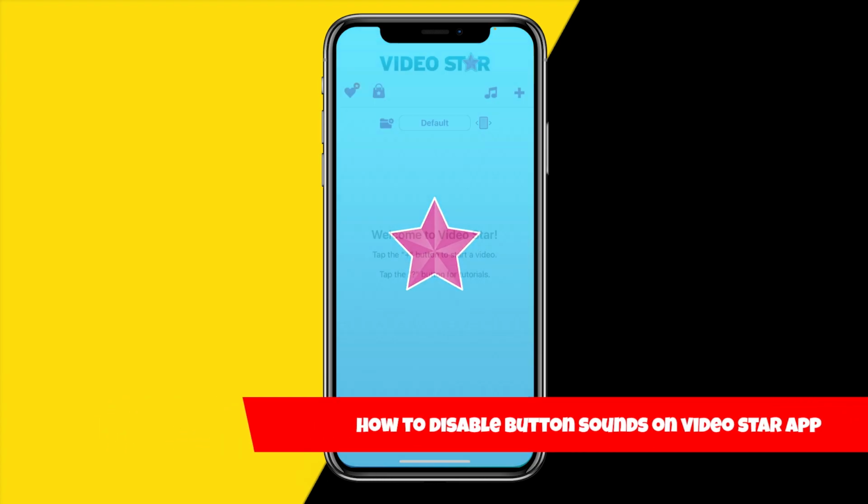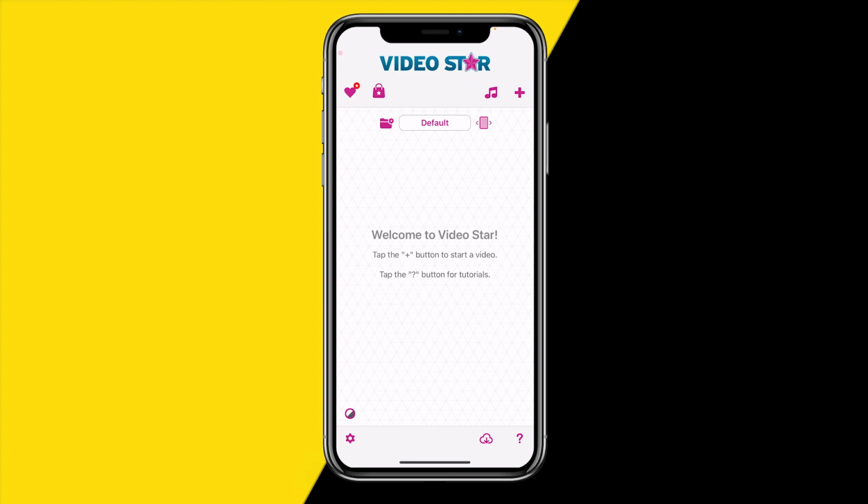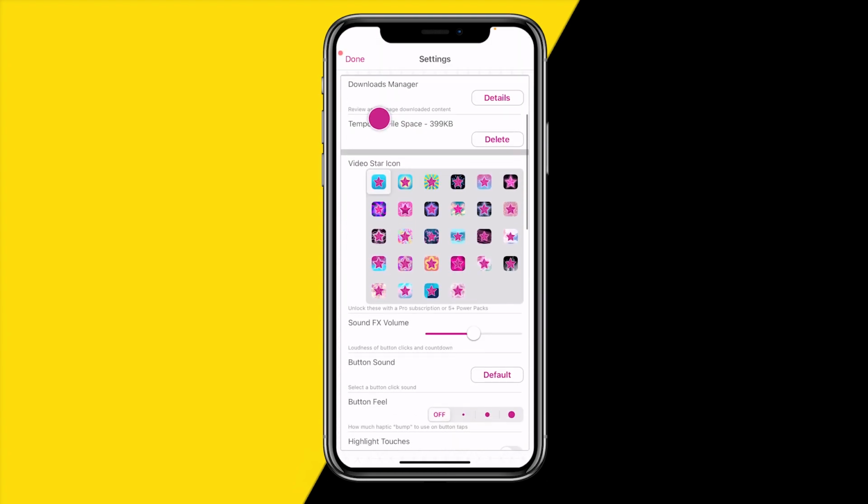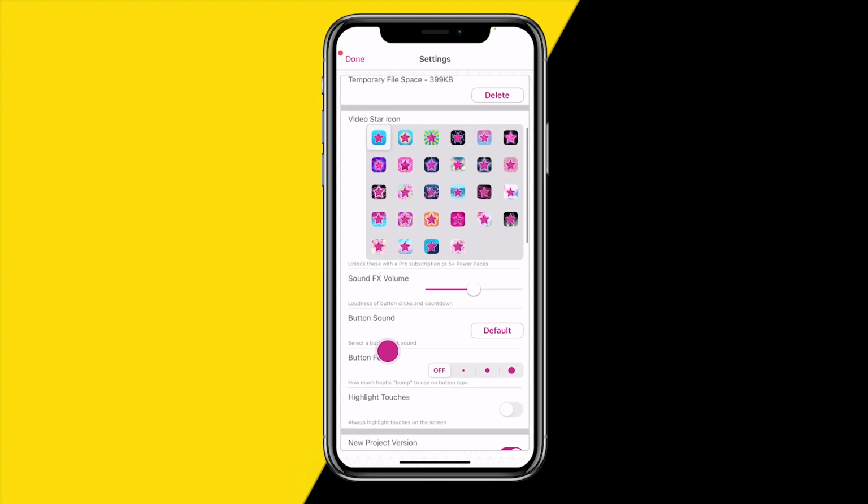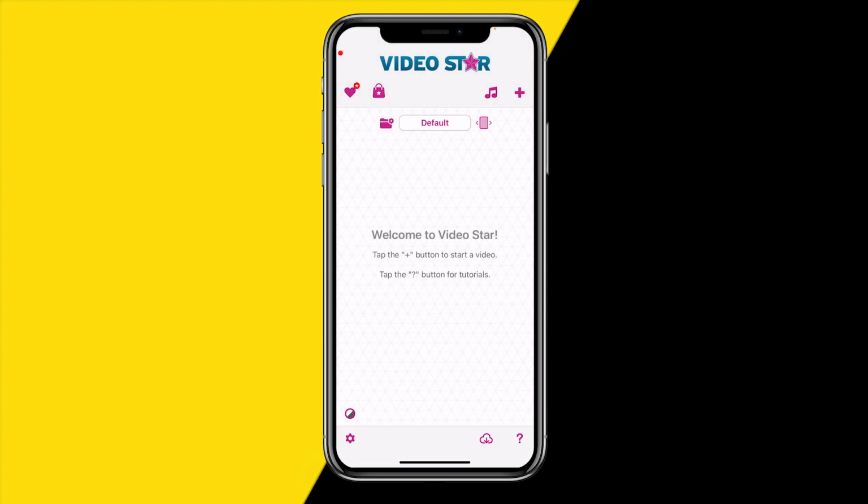So basically when you click on buttons within the Video Star app, it will make this interesting or irritating sound effect, and if you want to disable that, then here's how you can do that.